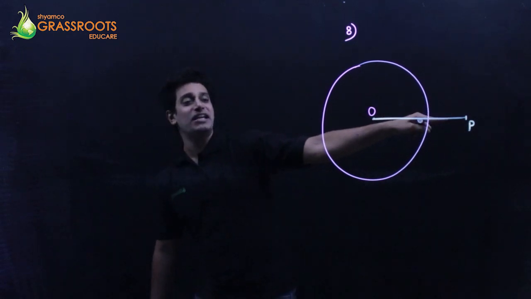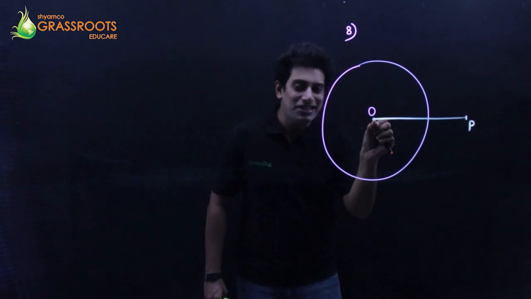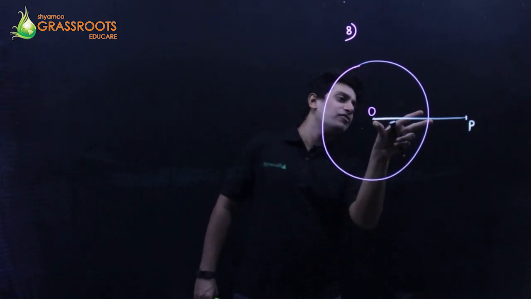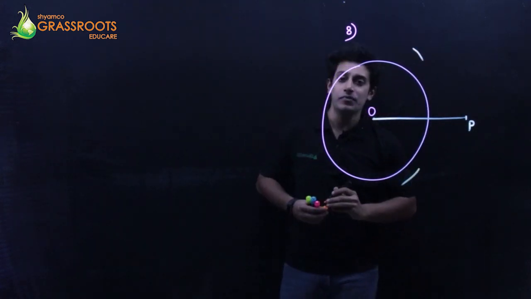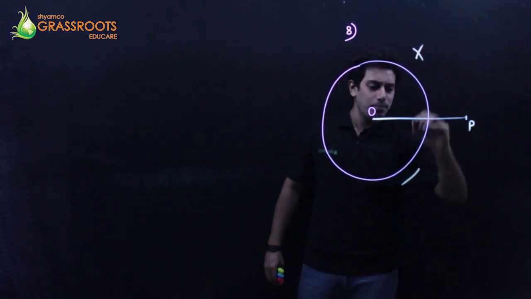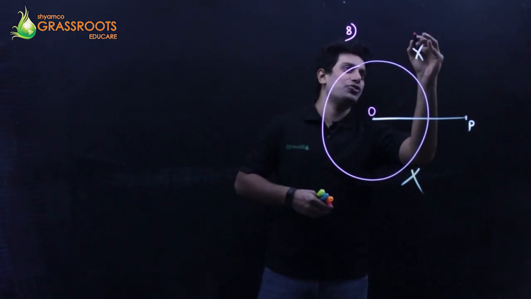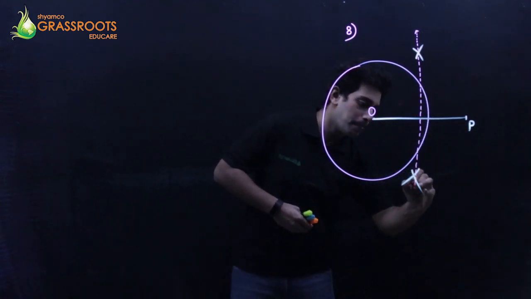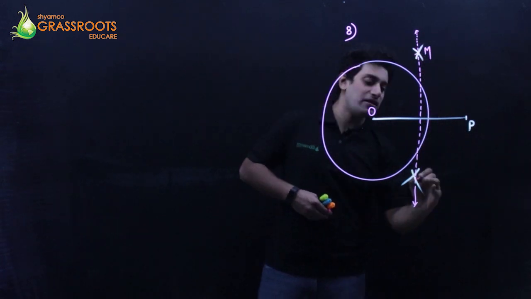From that point P, I need to draw two tangents. We have done this sum. So take the tip of your compass at O, stretch it more than half, cut an arc up, cut an arc down. From P, taking the same dimensions, cut an arc up, cut an arc down. So I have, just draw this. This is like your points M and N.